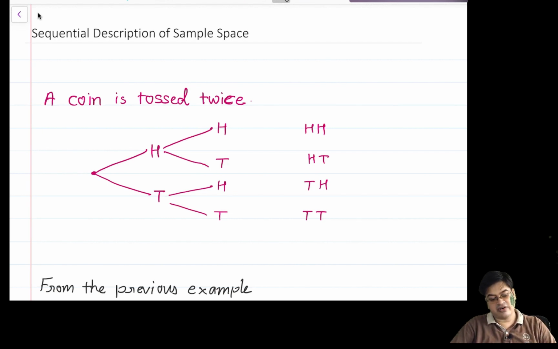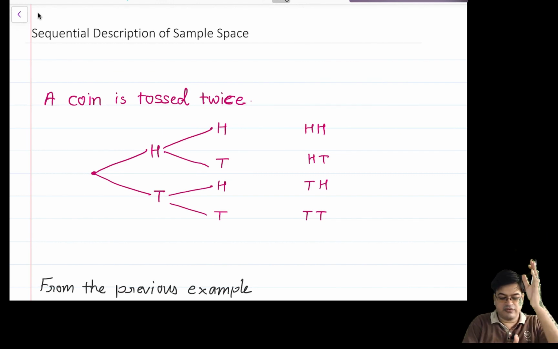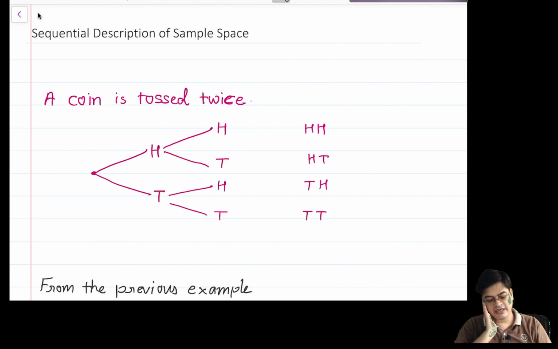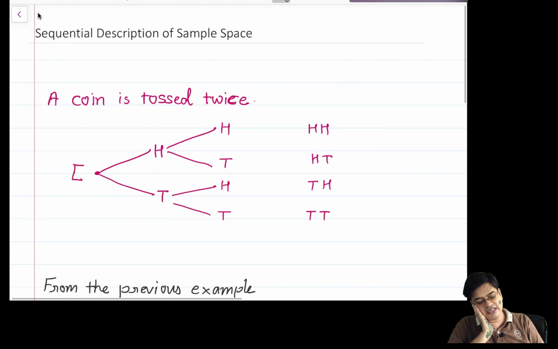When I consider a coin tossing experiment, where a coin is tossed twice or a pair of coins is tossed, in both cases we have the first event, that is the first coin is tossed, and the second event, the coin is tossed for the second time. To write the event, you note that this is the experiment that we started with, and the experiment resulted in head and tail. This is the first toss. After the first toss, when the coin is tossed for the second time, it is head and tail.